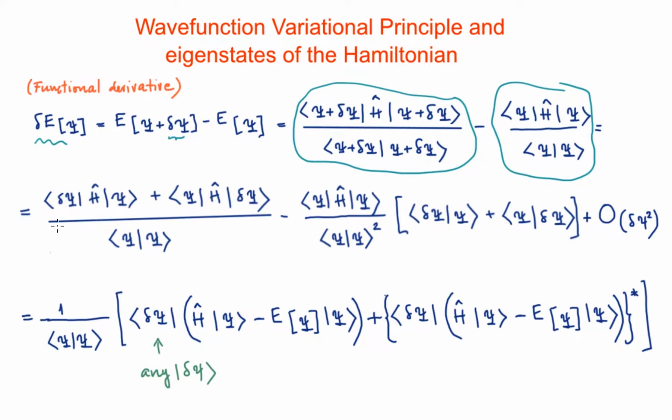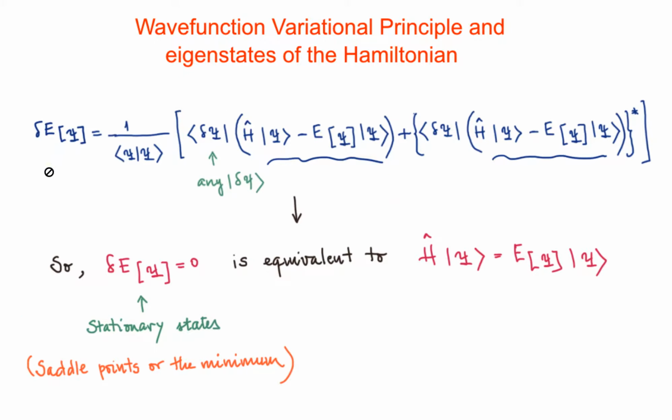In order for delta energy to be 0, so that we are looking for stationary states, basically we're looking for saddle points or the minima.